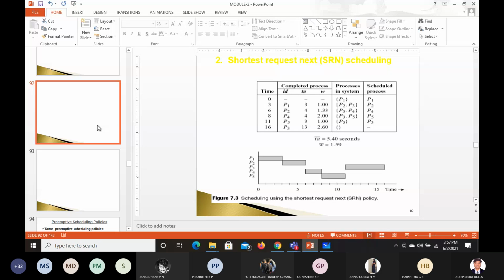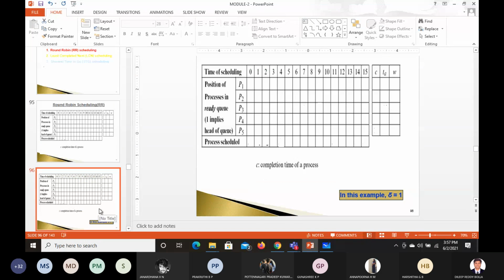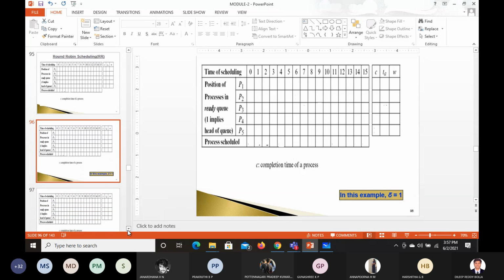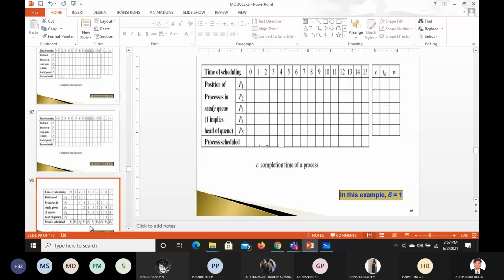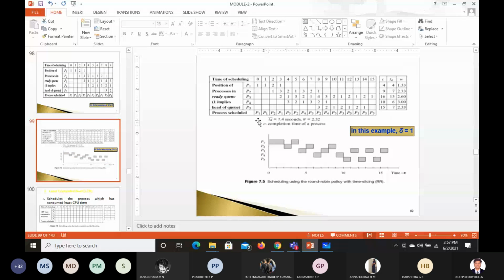So this is SRN, shortest remaining next. Yeah, this is taken for delta equals 1. So this is the answer you are going to get. I'll tell you what this is. You try to understand and be ready. Let us see how many of you can do it. So these are seconds: 0, 1, 2, 3, 4, 5, 6, 7, 8, 9, 10. I'm going to solve this problem next class. Don't miss the next class, okay?